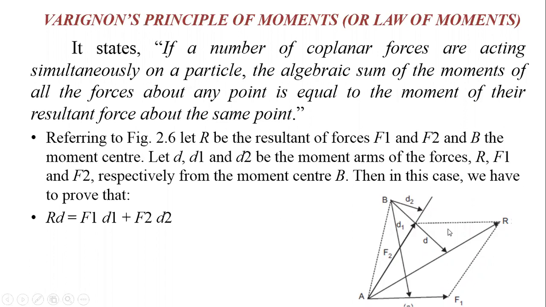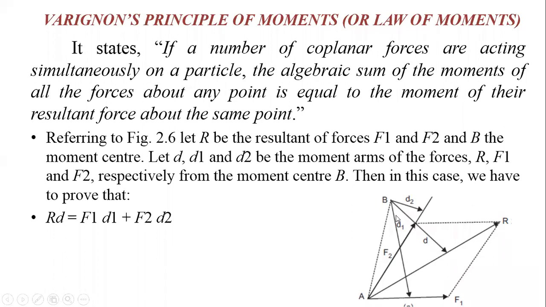Now, if you see here in this figure, let R be the resultant force of F1 and F2, and B is the moment center. About B, we are taking the moment. Let this small d be the perpendicular distance.